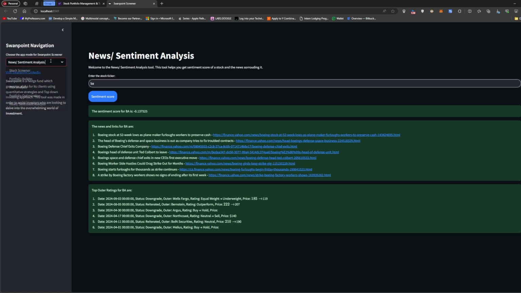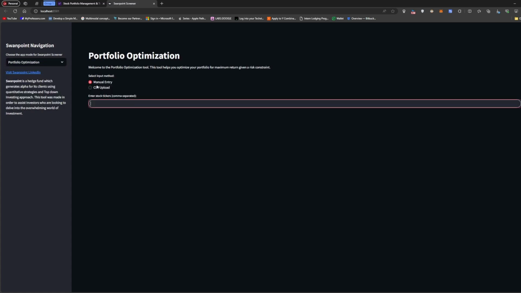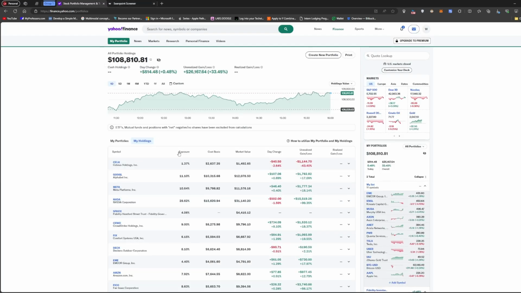And finally, you have the optimization tab. I don't use this as much. I have a specific script that I use for my optimization, again because I always try to balance my risk.